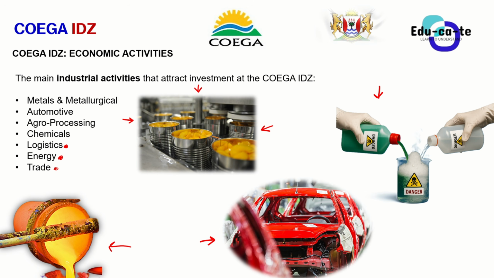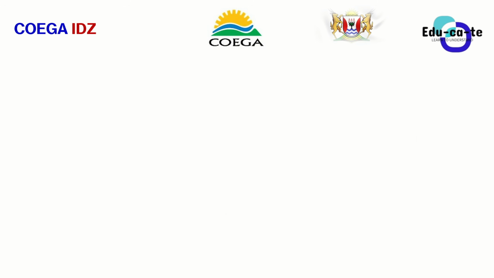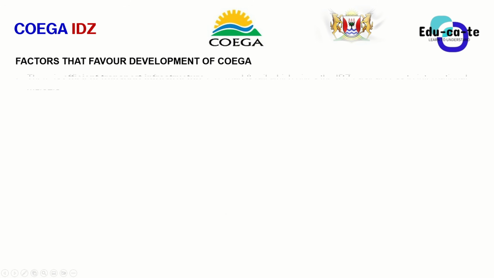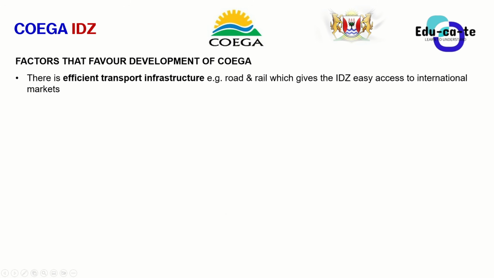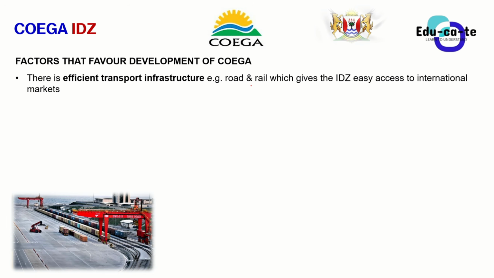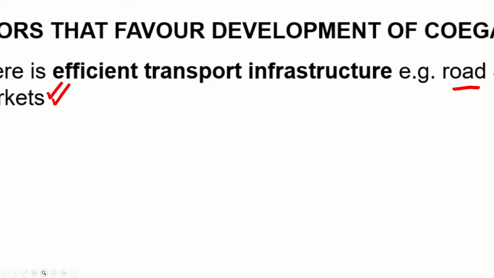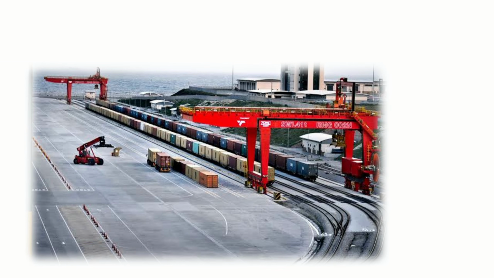So now let's look at what factors actually favor the location of Coega IDZ. What actually makes Coega IDZ continue thriving when you compare it to the other industrial development zones? The first one is efficient transport infrastructure. For example, there is a road, there is a rail, and this gives the IDZ easy access to international markets. So not only do we have road transport alone, but we have a railway as well. So there are railway lines.